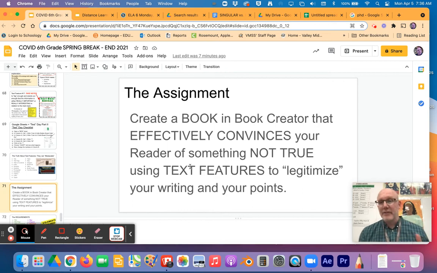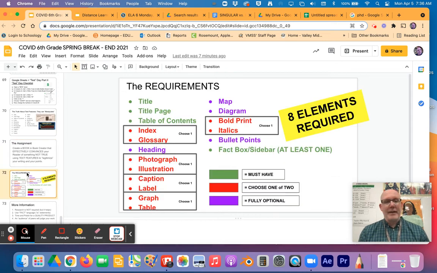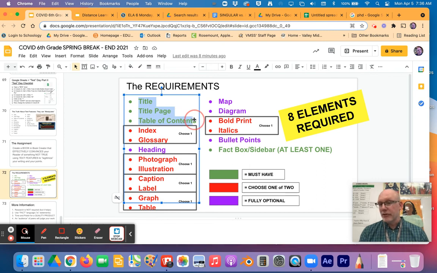I want you to use text features to make your stuff look like I should believe it. All right? Now, that being said, here are the requirements. And again, we're not working on this today, so no pressure, but you are going to use certain things to create this. You're going to have certain things, and other things you're going to choose. So for instance, everything in green here, you have to have at least one example of in your book. Everything in red is going to be a choice.